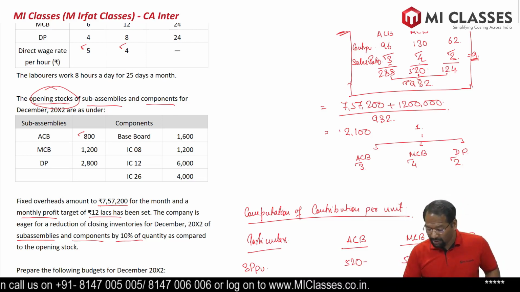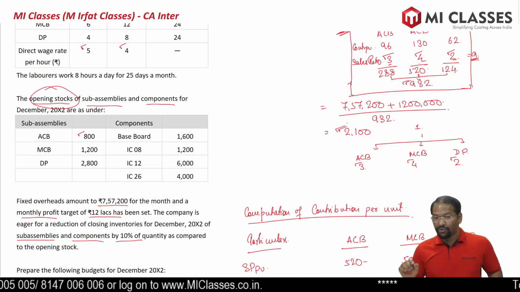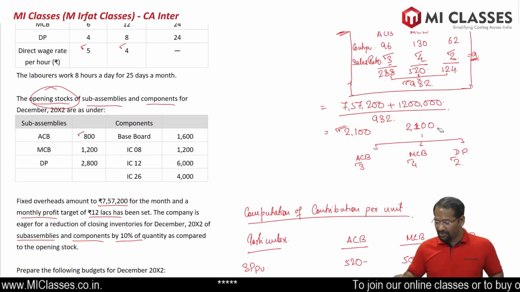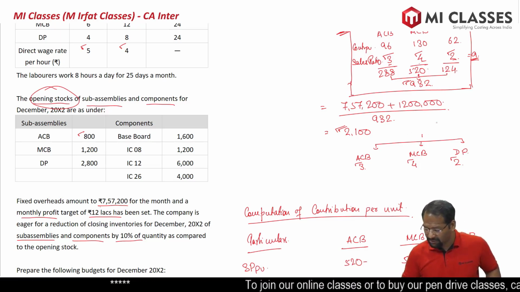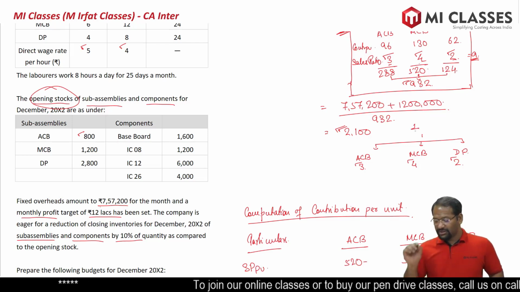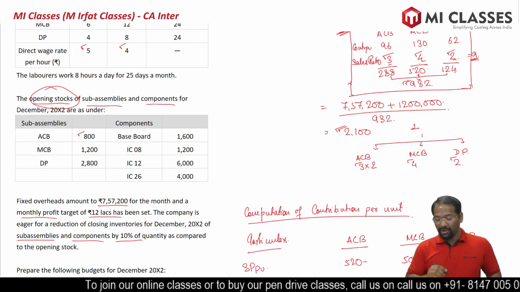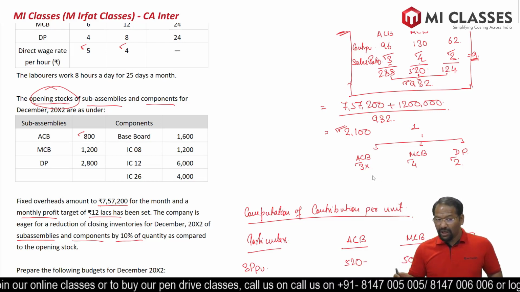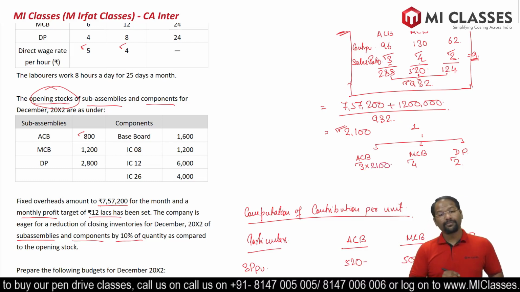But how many boxes do we have? We have 2,100 boxes. Forget that for a moment. If I open one box, 3 units will come out. If I open 2 boxes, 3 into 2. If I open 3 boxes, 3 into 3. Likewise, if I open 2,100 boxes, it is 3 into 2,100.